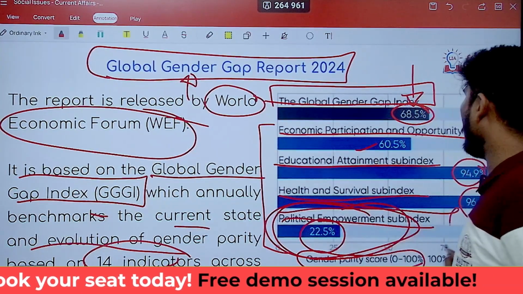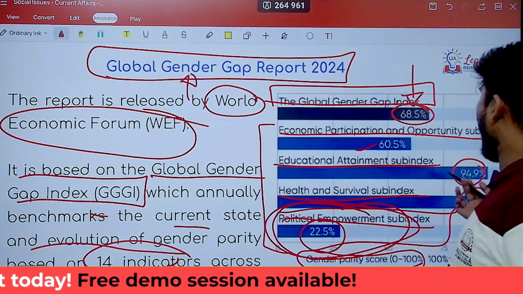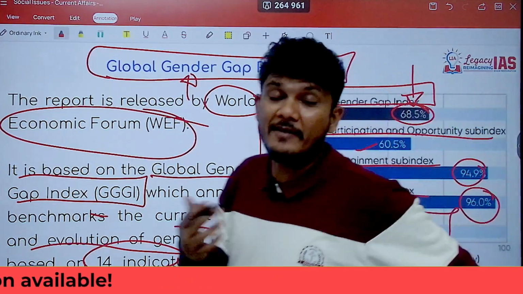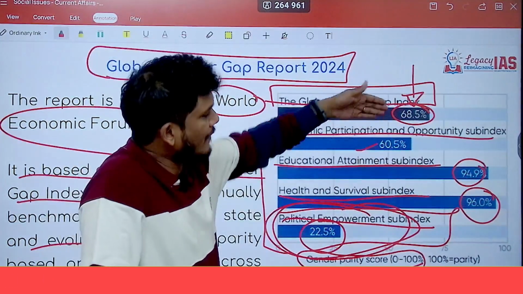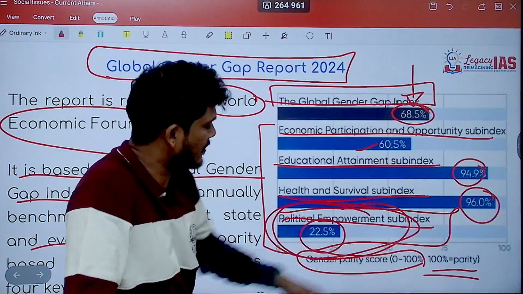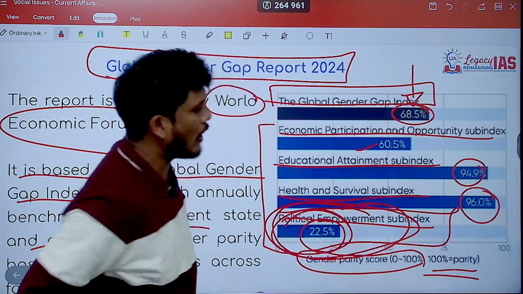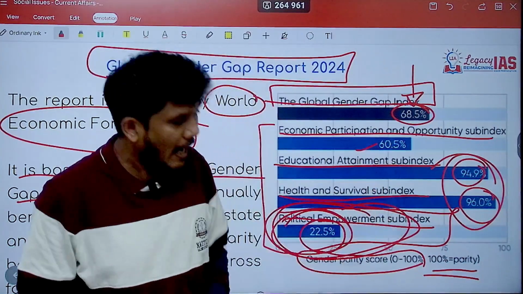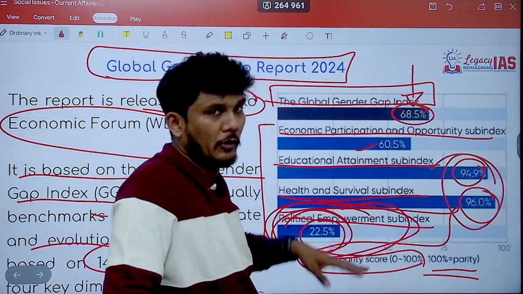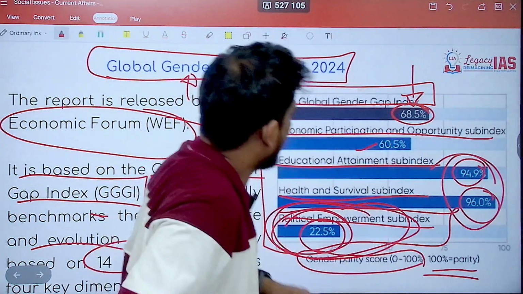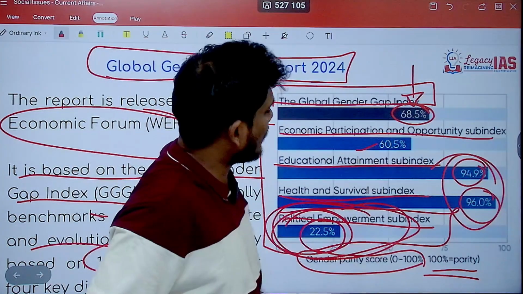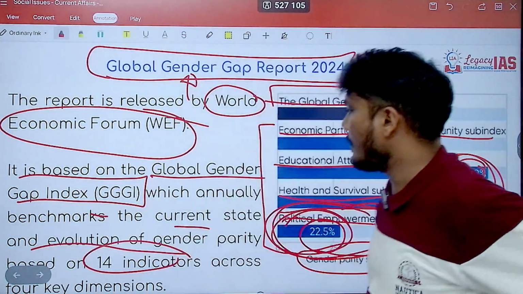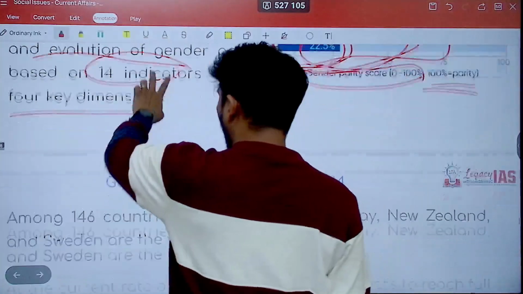If this can increase to 60% at least, you remove around 75% plus of the gap, in fact close to 80% if this can also be increased. This is pulling back the data a lot. This is already quite high. 95 is quite high as compared to this. But this is the main point. So what you should remember is the hierarchy, in which it is the best: health and survival, then education, then economic participation, and finally political empowerment, which is the weakest of them all.